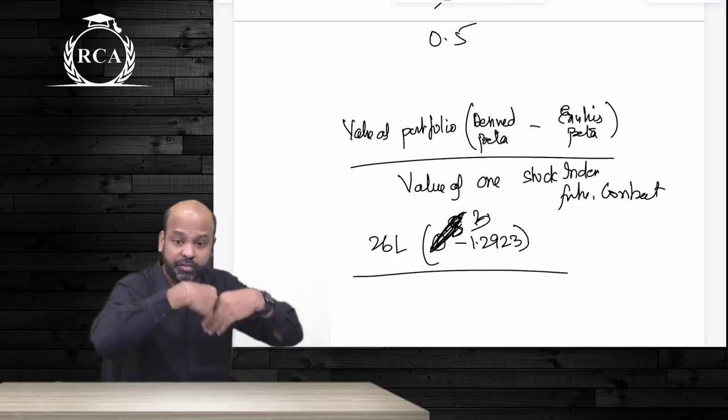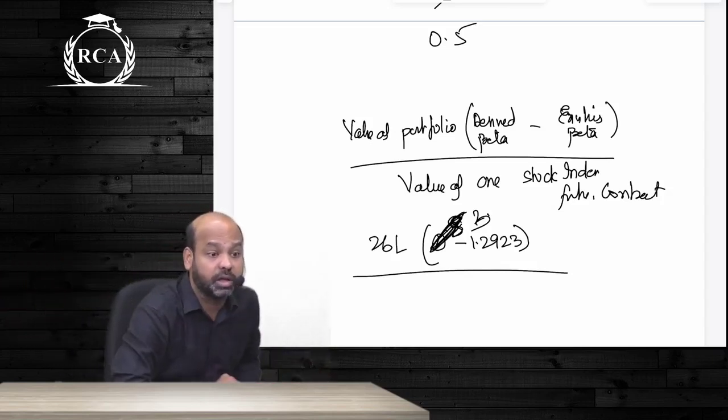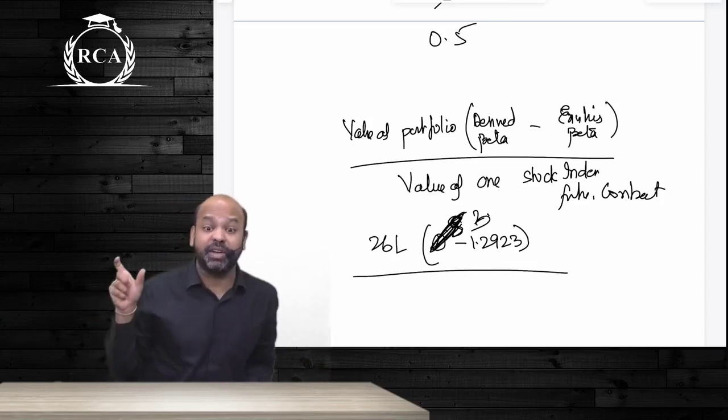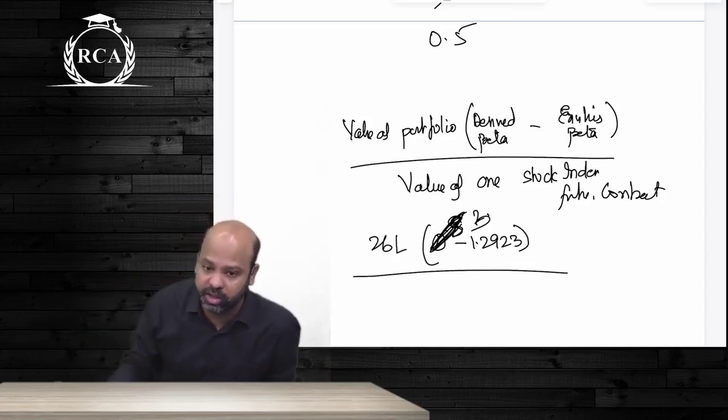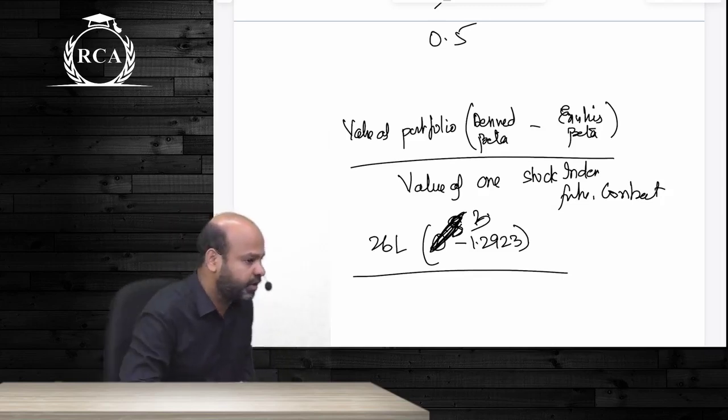In one question, everything moved in the worst direction only. Whatever positions that you have taken, all of them resulted in a loss. Beta is an average mathematical relationship, not necessary that the actual movements in the stocks should be as per beta factor. That is why always remember that.